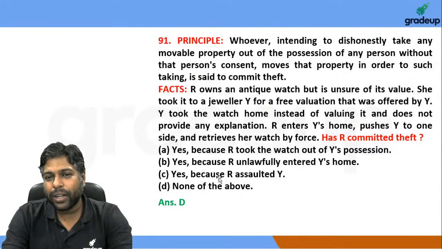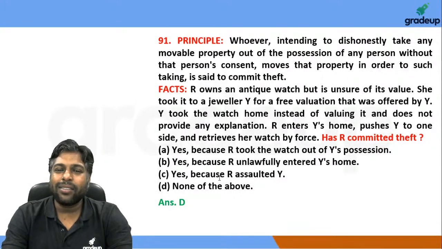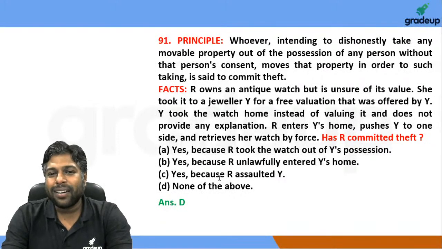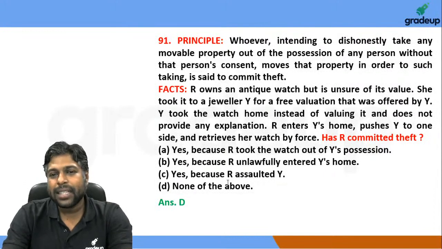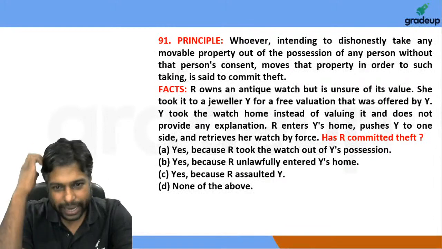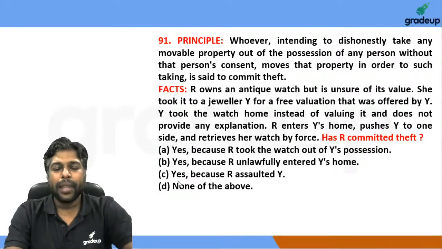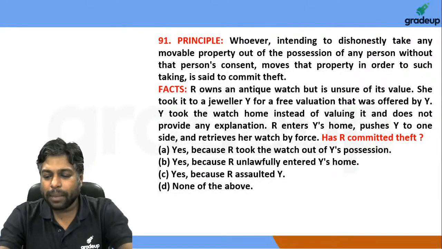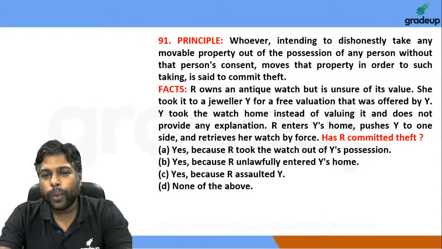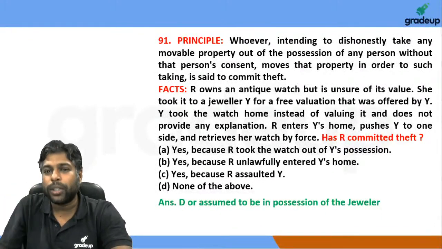It could well be said कि यहाँ पर बिल्कुल वो सामने वाले के possession से बाहर तो निकाला ही है, so I should say it should be option D, or assumed to be in possession of the jeweler. Again, I personally believe that there is no question of any such assumption.